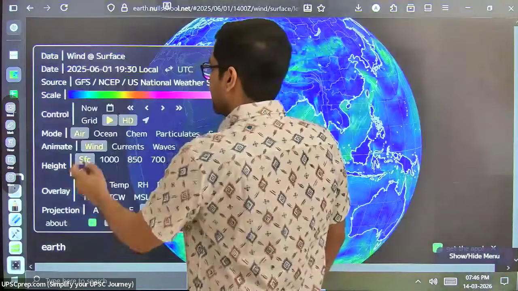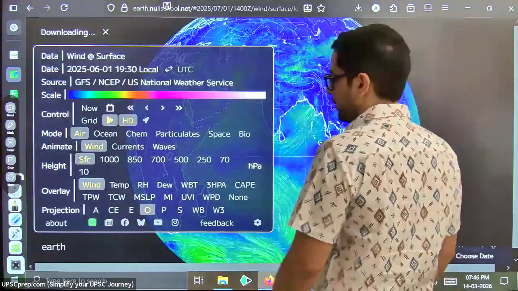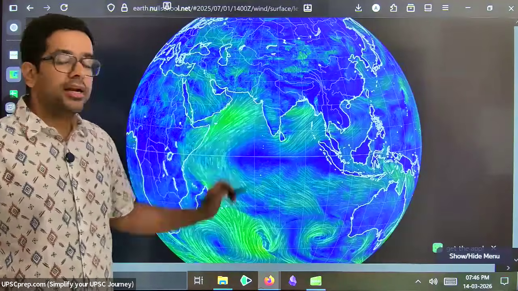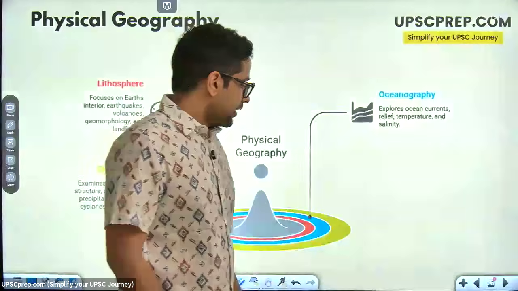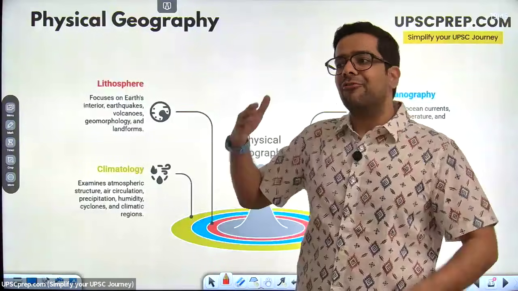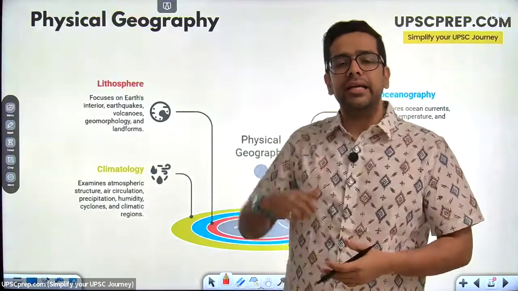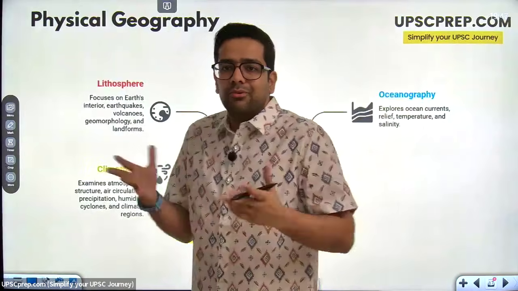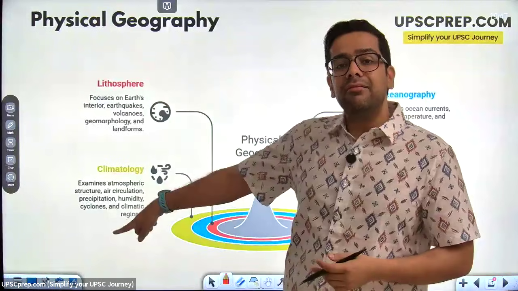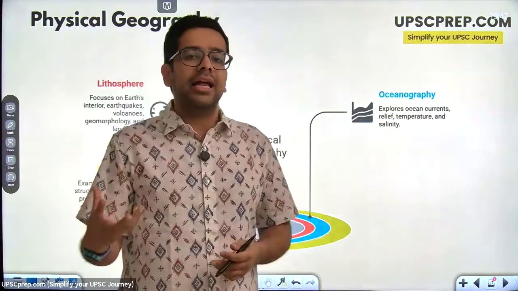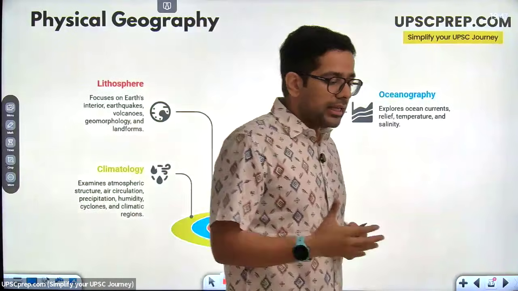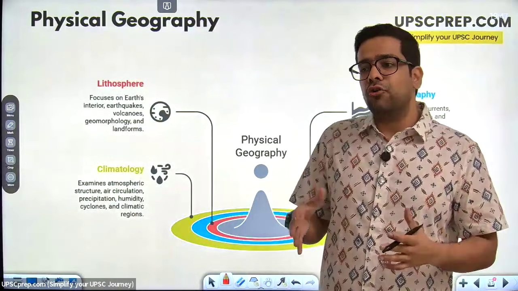And if I then go and look at the month of July, 1st of July, so this circulation should further strengthen. Okay, yes, much stronger winds are now coming into India. So that's the idea, that when we are dealing with climatology, we want to look at the global wind circulation. Why is the wind from the southern hemisphere coming into India? Okay, sure, we have the monsoon, but like what is causing that monsoon? So it is the heating of the land, lithosphere, combined with the circulation of wind, which is causing a unique climatic phenomenon in India.